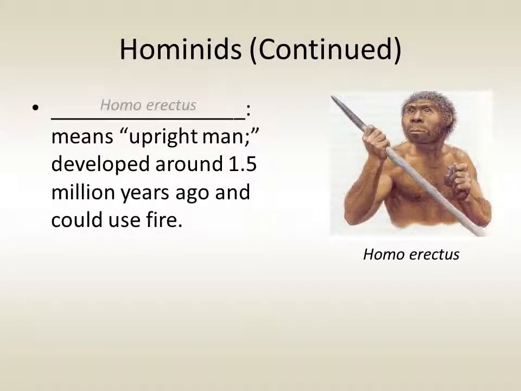Australopithecine was followed by Homo erectus, which means upright man. Homo erectus developed around 1.5 million years ago and could use stone tools and fire.